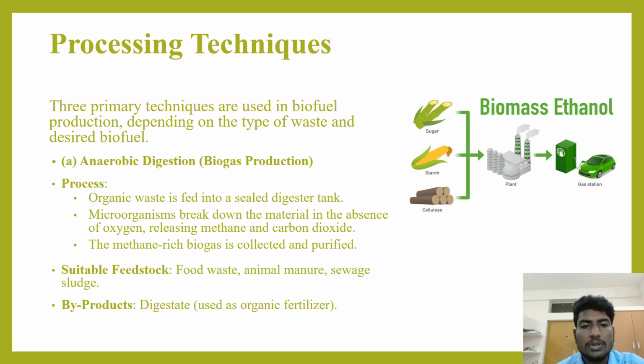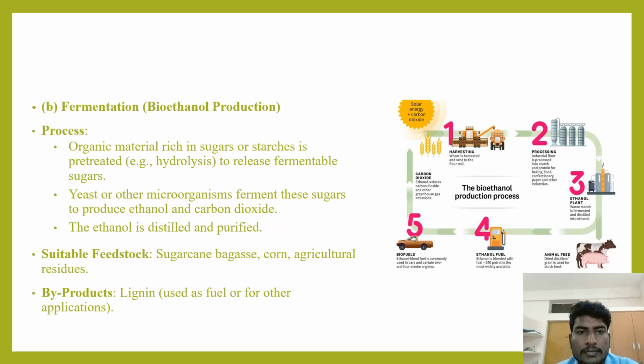Suitable feedstock: food waste, animal manure, sewage sludge, and animal excreta. Byproduct, digestate, used as organic fertilizer. The digestate that is formed can be used as fertilizer in agriculture, in biofertilizers. So nothing is going waste here. Everything can be used in one way or the other.